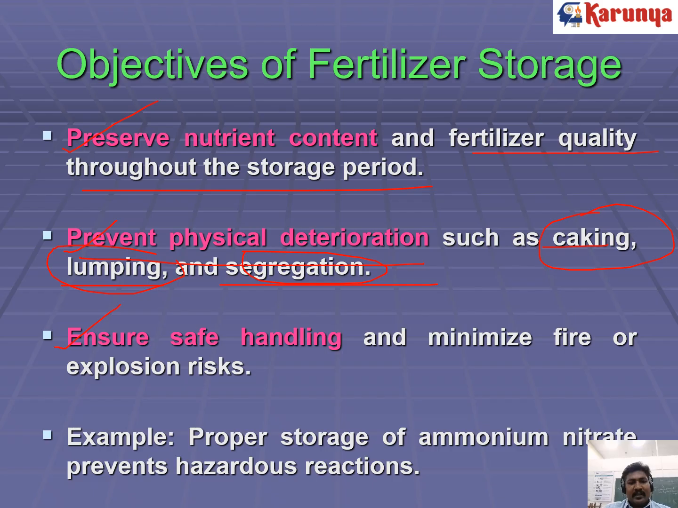These will happen when unfavorable conditions occur in the storage room, so we have to avoid that, and ensure safe handling and minimize the fire and explosion risks. For example, ammonium nitrate is there. Ammonium nitrate is mainly used for explosive purposes. So we need to keep a proper storage place for ammonium nitrate to prevent hazardous reactions.